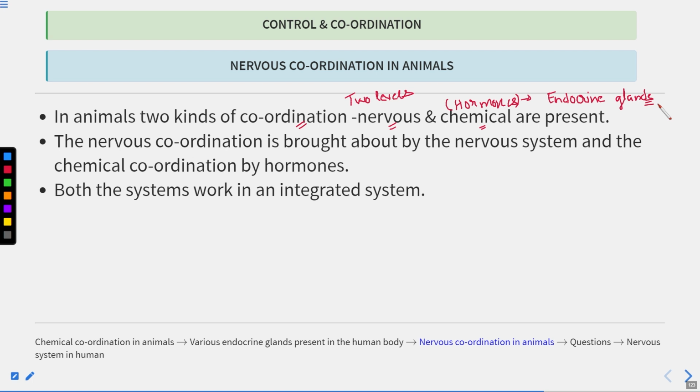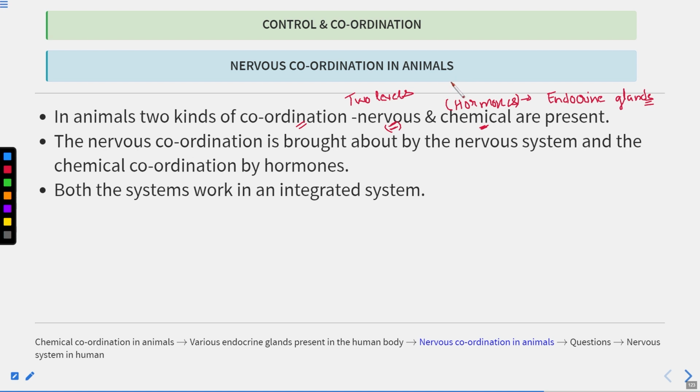And what are endocrine glands? The glands that directly secrete their secretions into the blood. They don't have any ducts. They are also known as ductless glands. So coordination in animals can be at two levels. First is the nervous system, which consists of nerve cells, and the second one is chemicals. Which kind of chemical? Hormones, which are released by the endocrine glands. So we can say the nervous system as well as the endocrine system are involved in the coordination in animals.